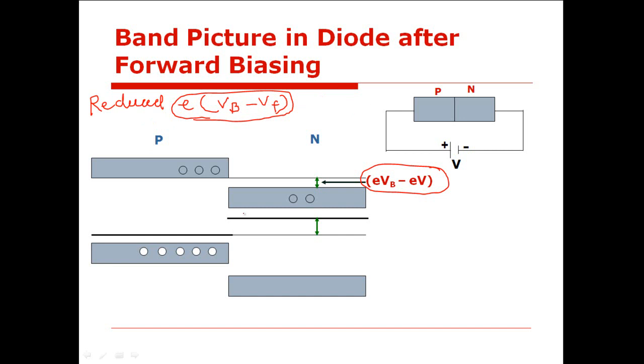Also observe here that earlier, you can see that the Fermi level associated with P-type semiconductor was aligned with the Fermi level for N-type semiconductor. This was the case when the diode is in zero bias mode. But when the diode is connected in forward bias mode, what do you observe over here about the position of the Fermi level? Now this is the new position of the Fermi level for N-type semiconductor. What is the change that you observe?